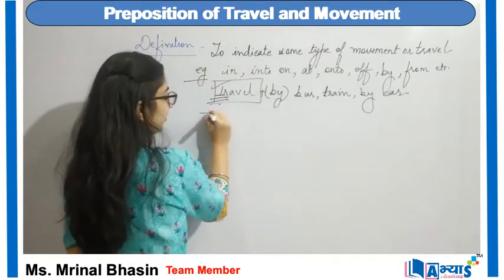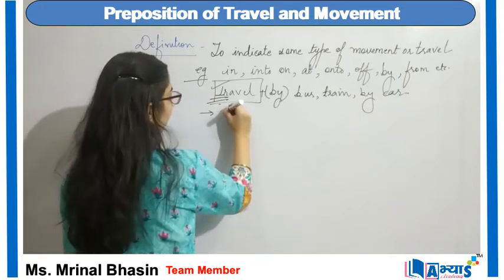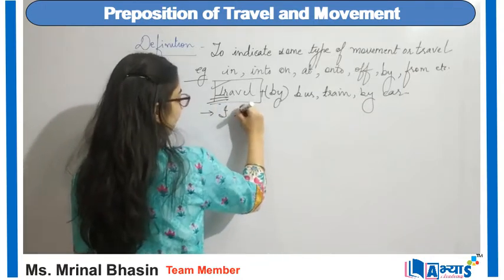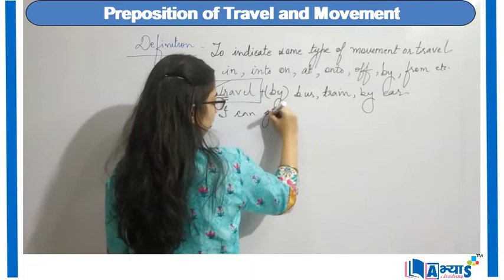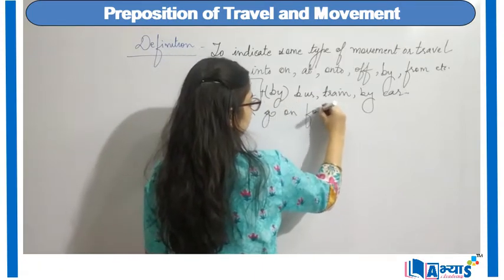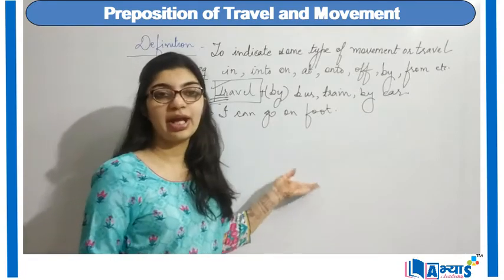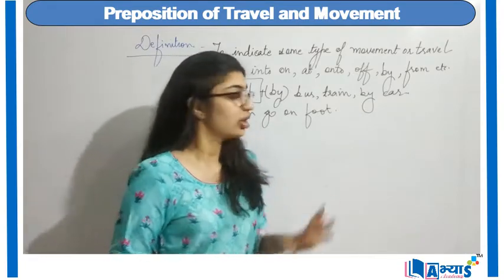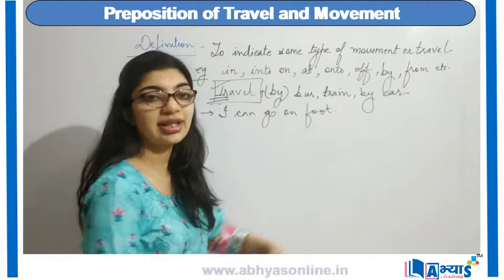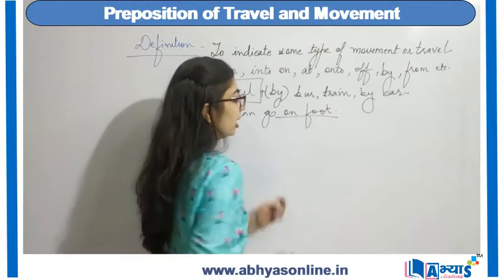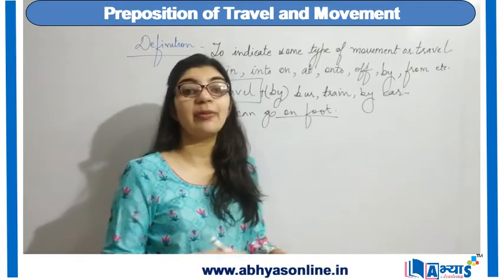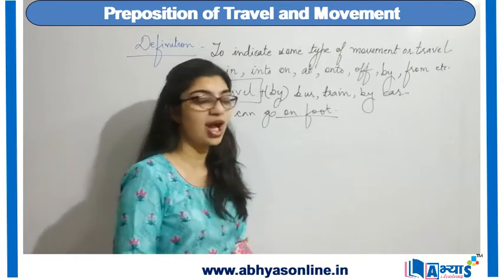Then another example can be, I can go on foot. Now, on what am I going? I am going on my foot. So, on foot is again a preposition of traveling, because this indicates that I am going to move, I am going to travel.